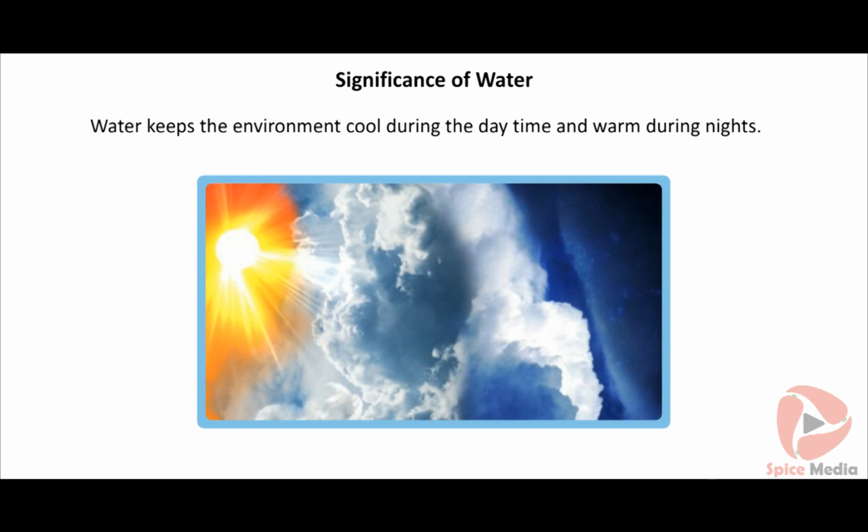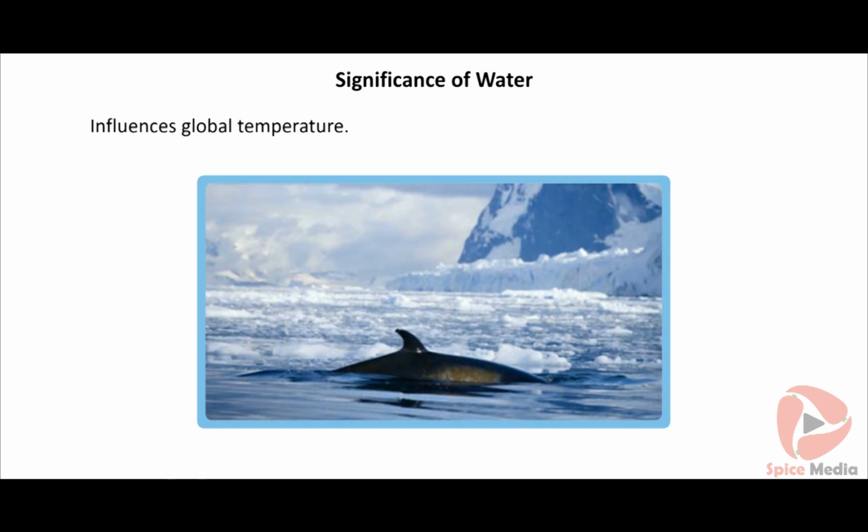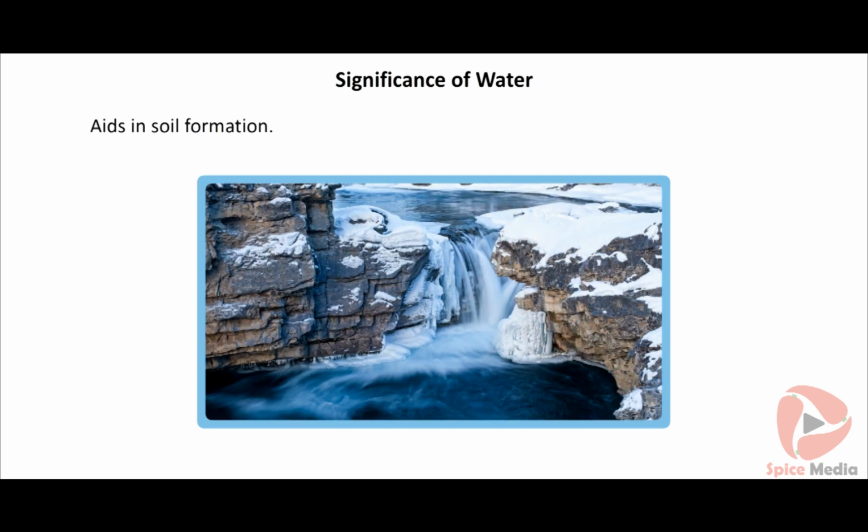Water plays a major role in the environment by absorbing heat for keeping it cool during daytime and giving off heat during night to keep it warm. Phenomena like freezing of water during winter and melting of ice during spring and summer leave great impact on global temperatures. Freezing of water between the spaces in the rock breaks down rocks and helps in soil formation.